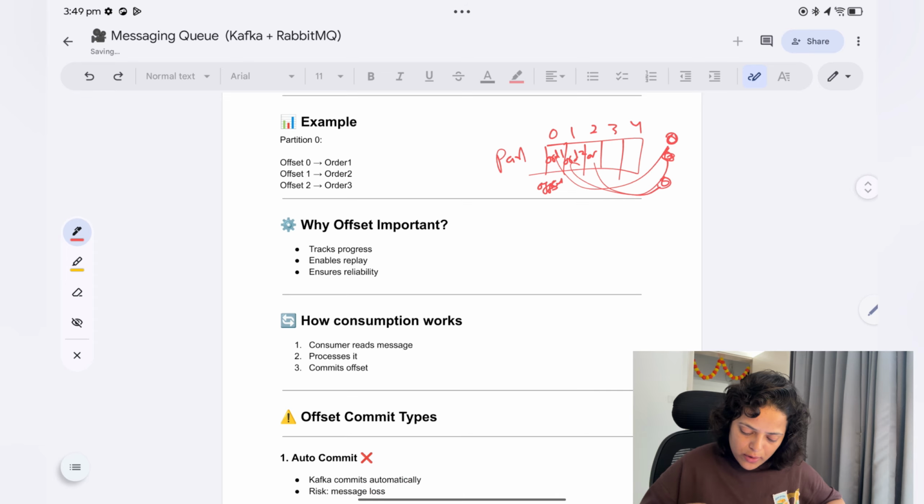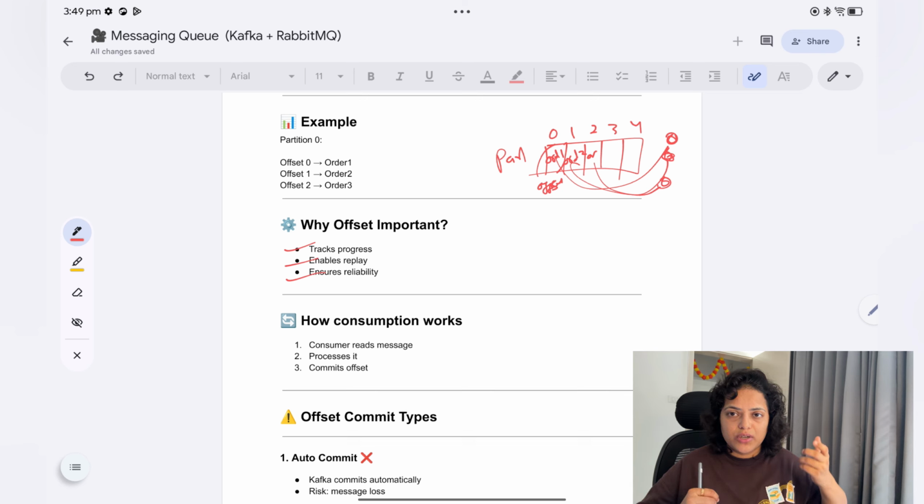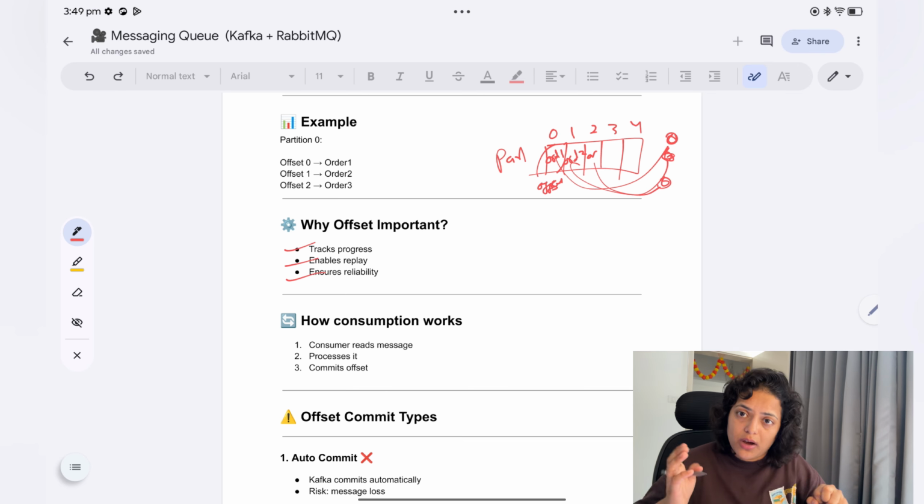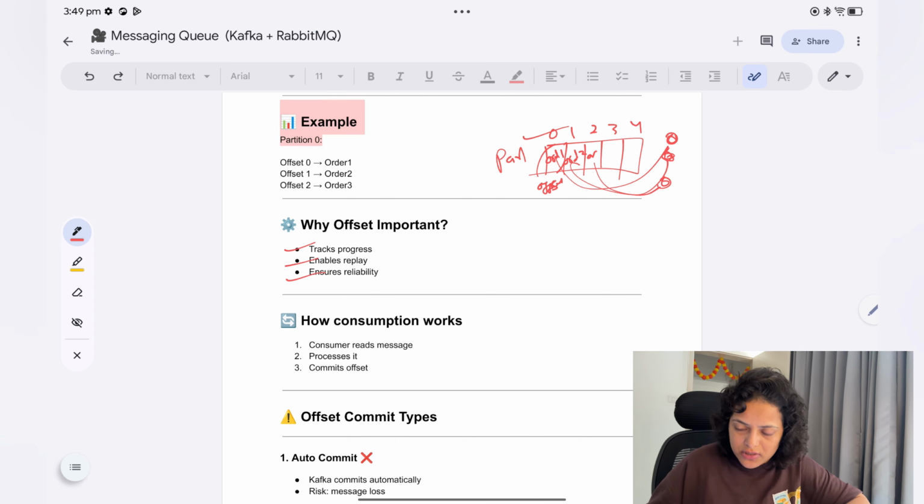Now why is offset important? It tracks progress, enables replay, and ensures reliability. In Kafka, we don't drop the messages. We keep the message in the system for a particular time, so that, let's say after 7 days, some service is not working and the report is coming incorrectly, you need to check the last 7 days of data and replay it. That thing we can achieve using Kafka and this offset mechanism.